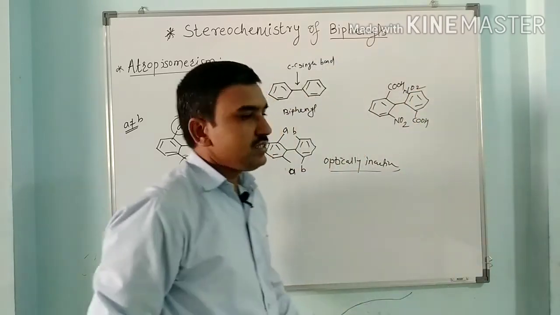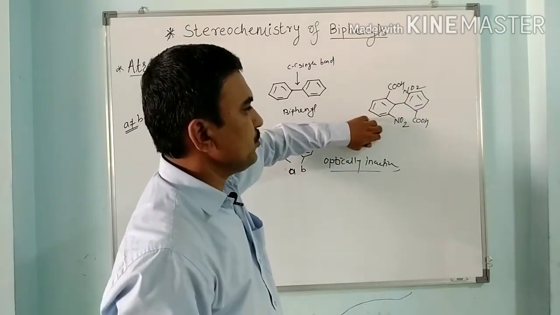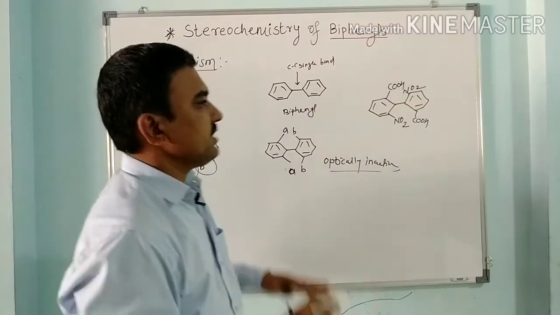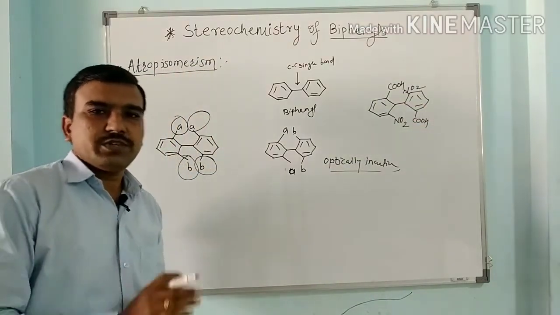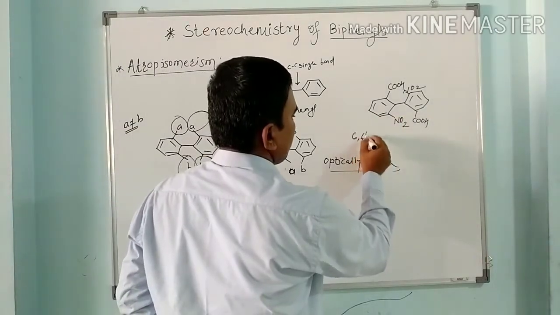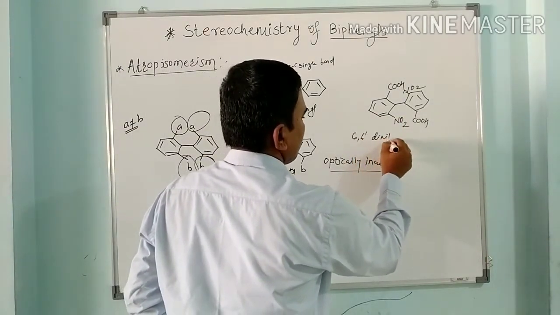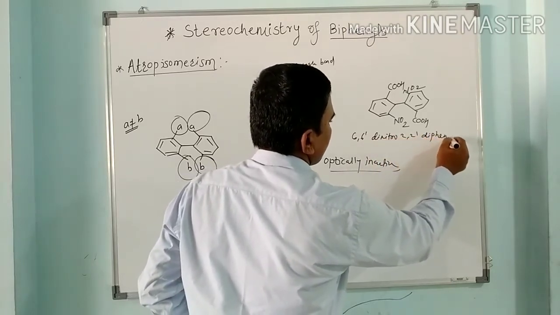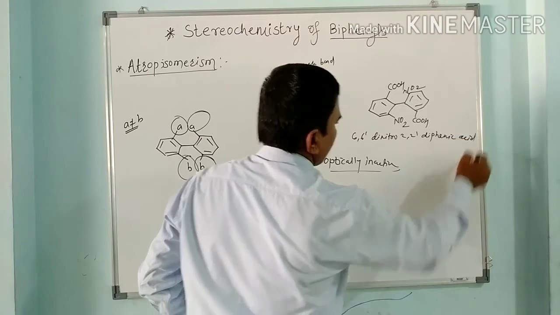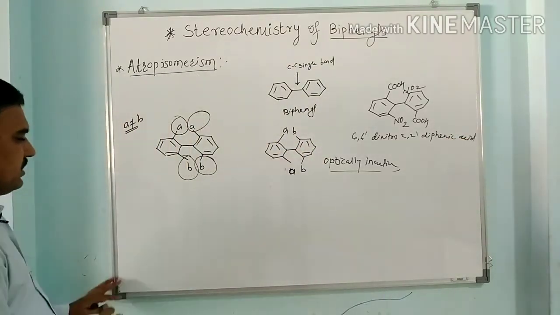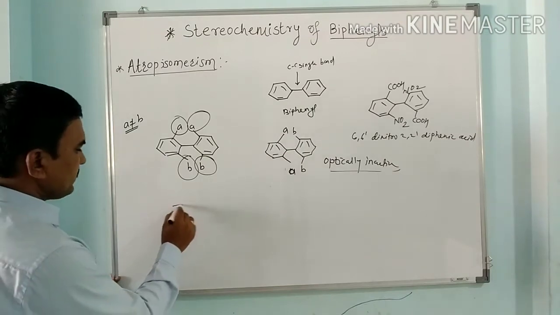The actual structure is that one ring lies in the plane of the board, while the other ring lies perpendicular to the board. Now we have to see its actual structure and the pair of enantiomers of dinitro-diphenic acid. So this is 6,6'-dinitro-2,2'-diphenic acid, or biphenyl-2,2'-dicarboxylic acid. Now see here the enantiomers of dinitro-diphenic acid.